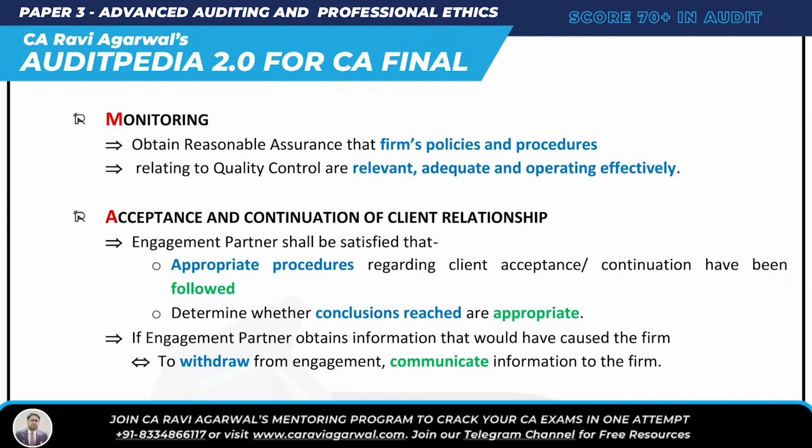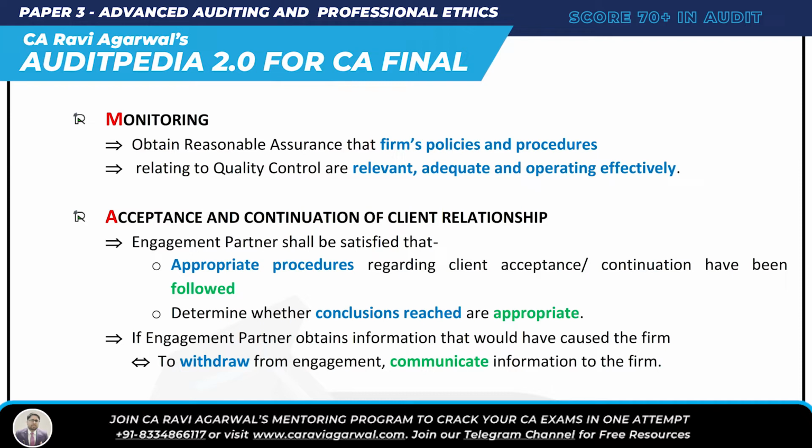EMA: A is acceptance and continuance of client relationship. Here you have to see whether appropriate policy and procedure regarding client acceptance and continuance of relationship have been followed or not.